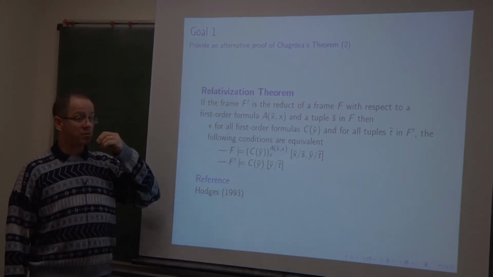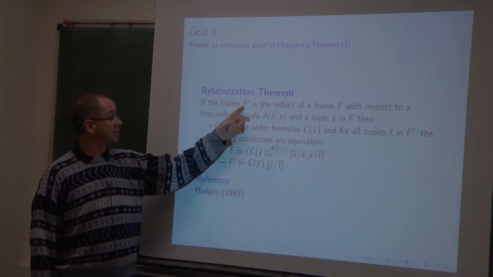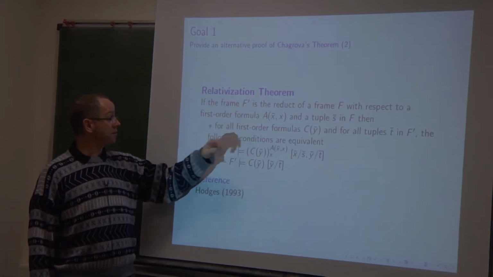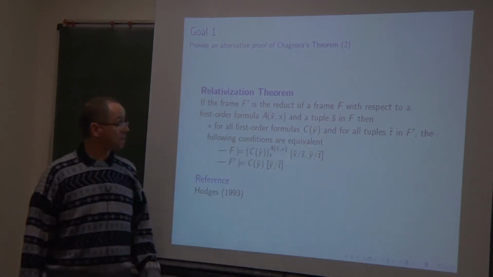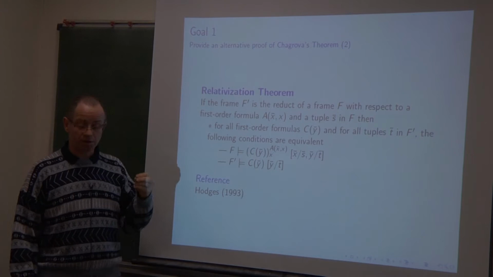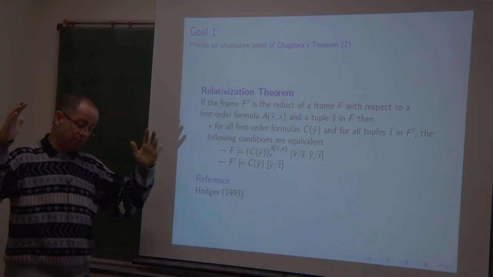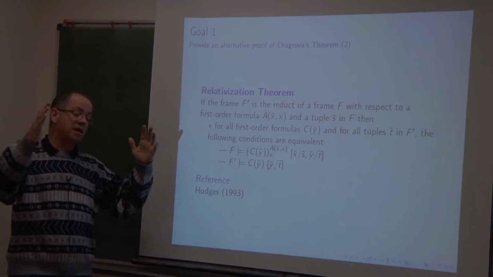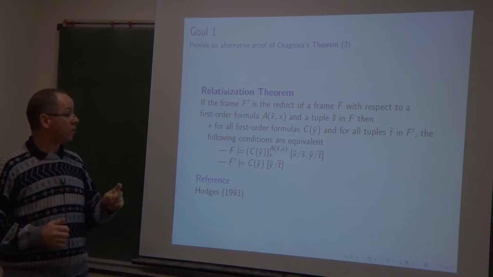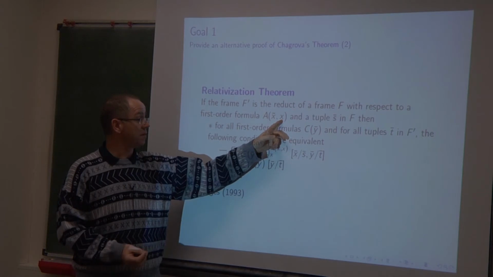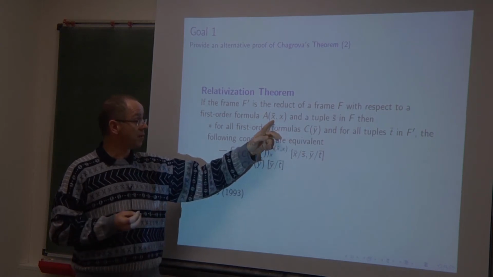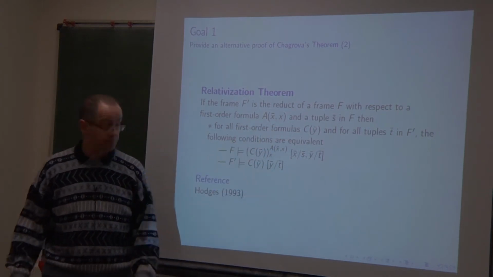If we start from a frame F, and F prime is the reduct of F with respect to such formula A and some tuple S bar, so F prime has been obtained by eliminating from F all those possible worlds S such that when x is interpreted by S and x bar by S bar, F does not satisfy A.